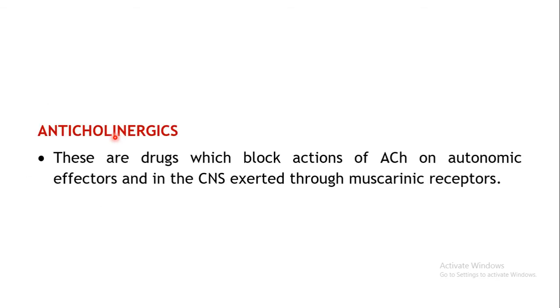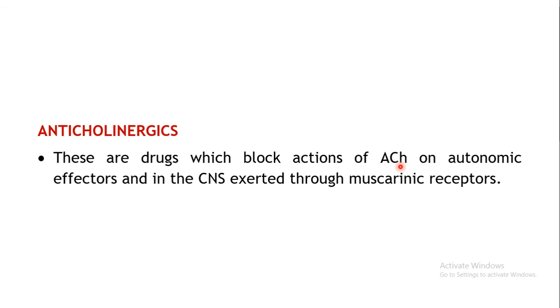So to start with the first class, anticholinergics. As you are already aware, these are the drugs which block the action of acetylcholine. Cholinergic receptors are divided into two types, muscarinic and nicotinic. Out of these two, muscarinic receptors are located in the CTZ.